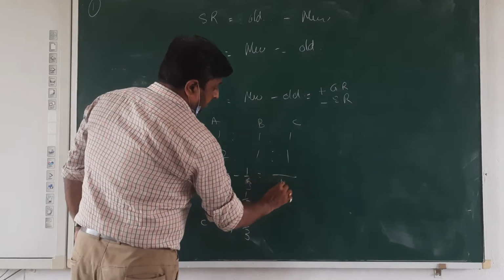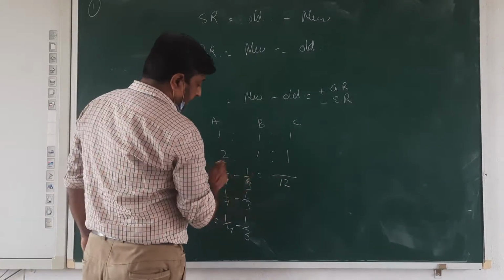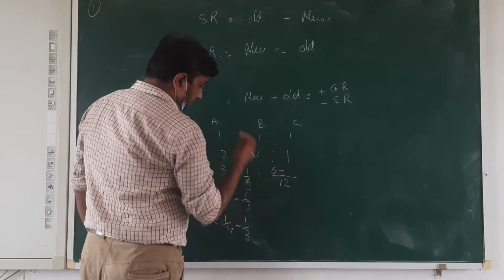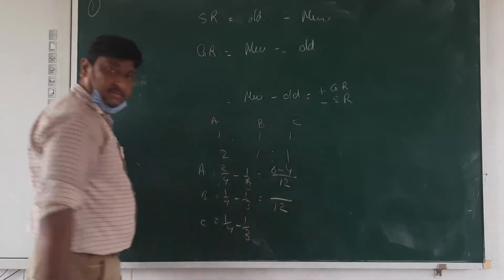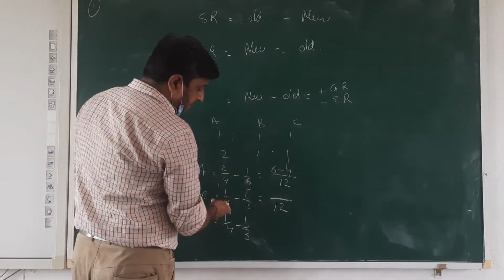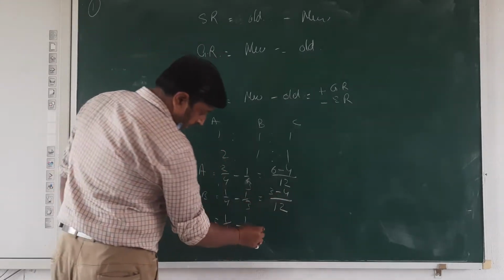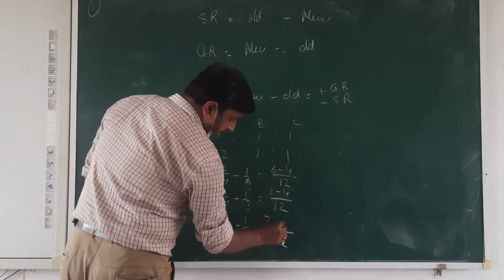So then the LCM is 12: for A, 3 times 2 is 6 minus 4; then for B, 3 times 1 is 3 minus 4; for C again 12, 3 times 1 is 3 minus 4.